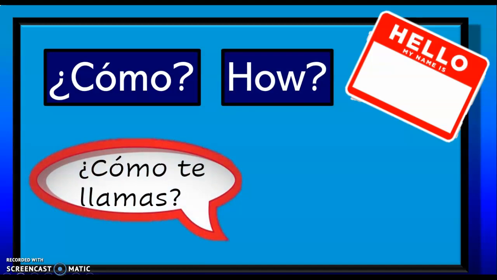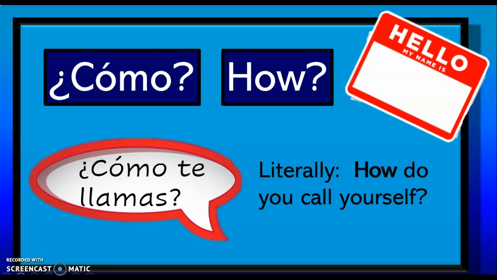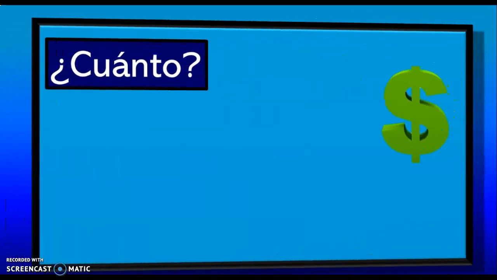This is how you ask someone's name. Literally, you would translate this, how do you call yourself? A lot of times in English, we would translate it, what's your name? But it literally uses the question word ¿Cómo? How do you call yourself? It's a good question for you to know how to use.